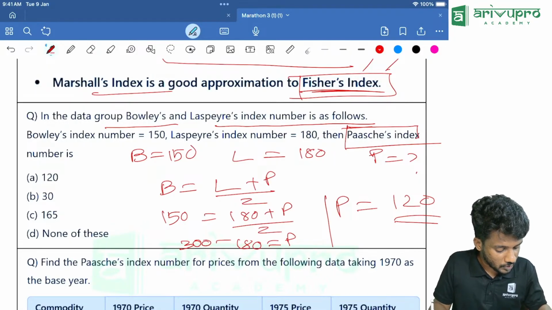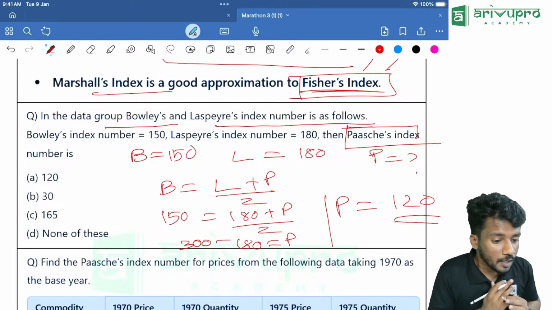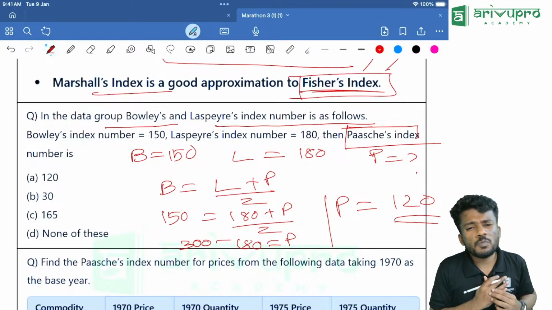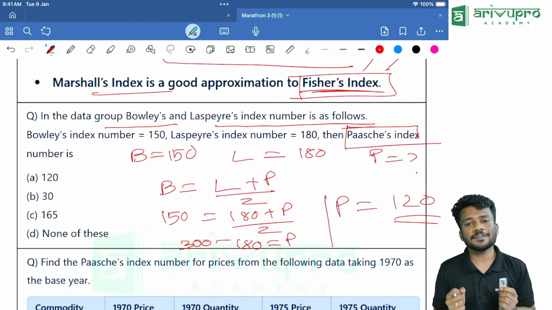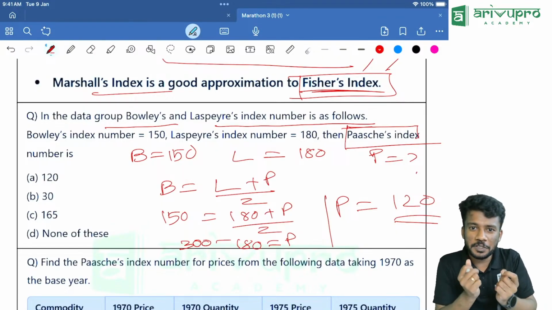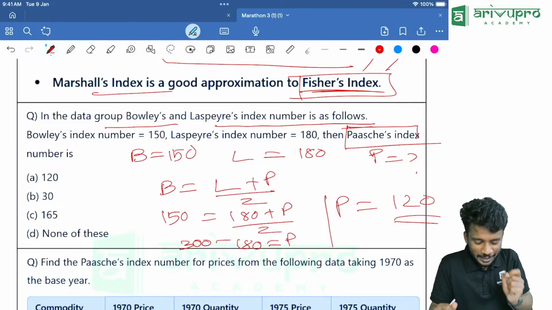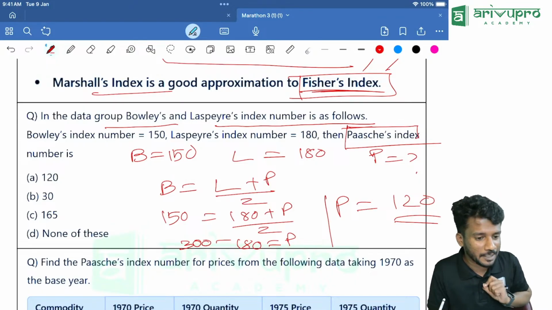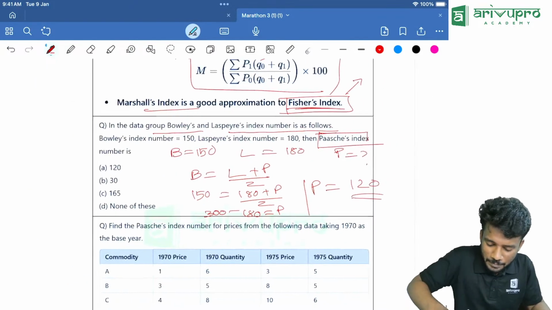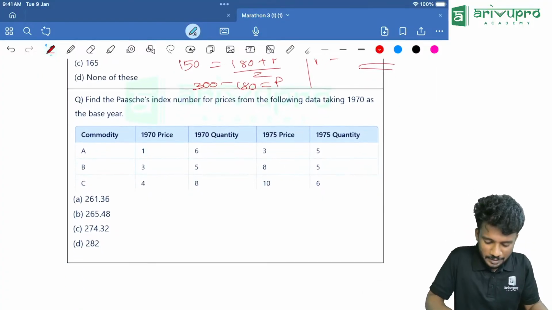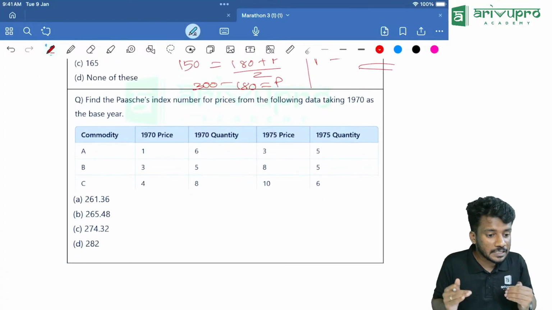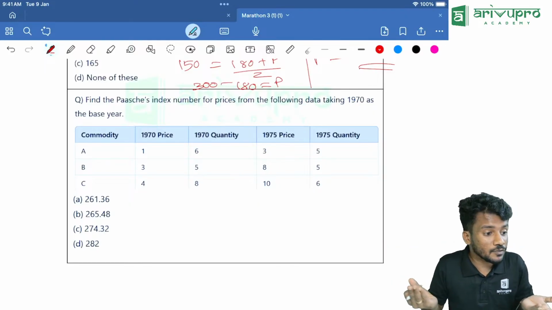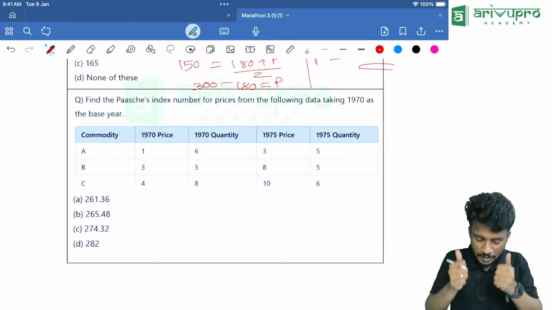Sir, why so many formulas? If you use any method, you will get the same answer, or almost the same answer, but a small variation will always be there. That variation will cost you marks. That is the reason for this. These are different index numbers. In certain cases, certain types of index will work better. That's why we are doing that. Keep that in mind.